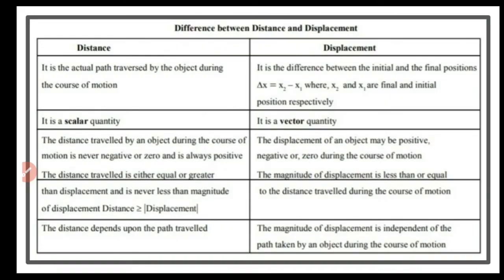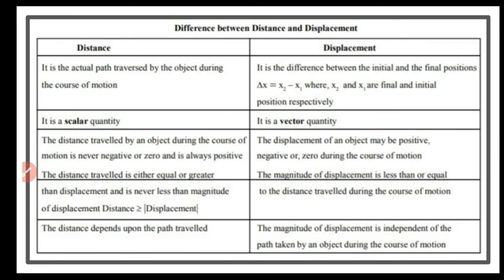Once again, we make a comparison between displacement and distance. What is distance? It is the actual path traversed by the body, and displacement is the difference in initial and final position. And distance is a scalar quantity, displacement is a vector quantity. So the distance will always be positive. It can never be negative or 0. But displacement can be positive, negative or 0.